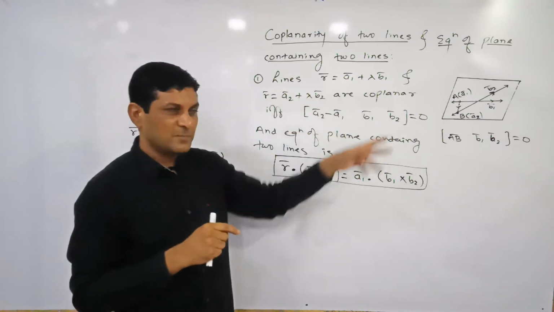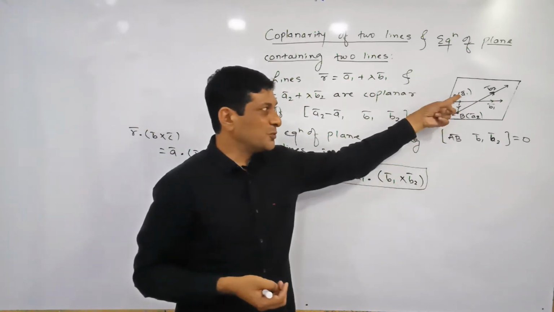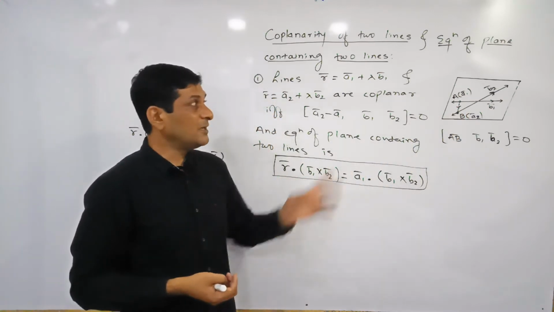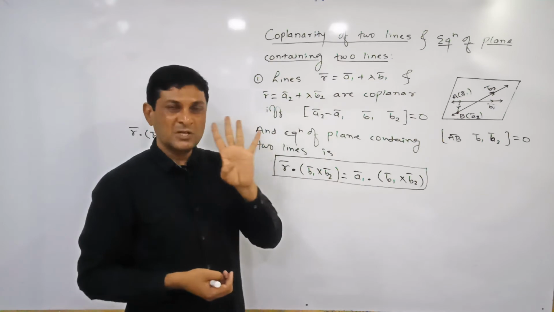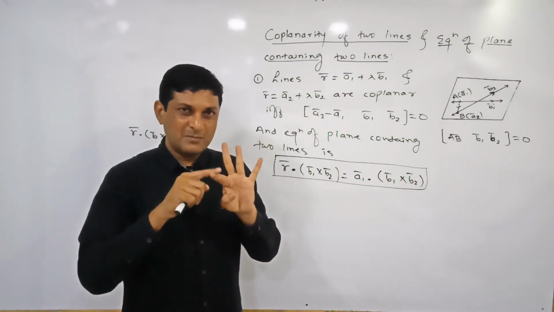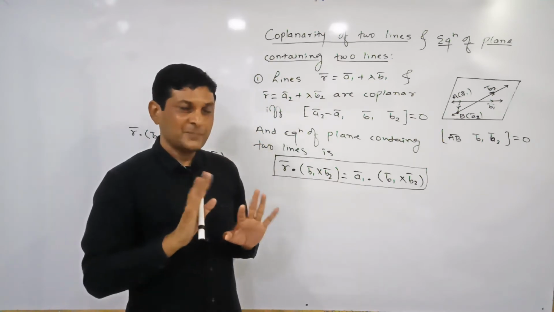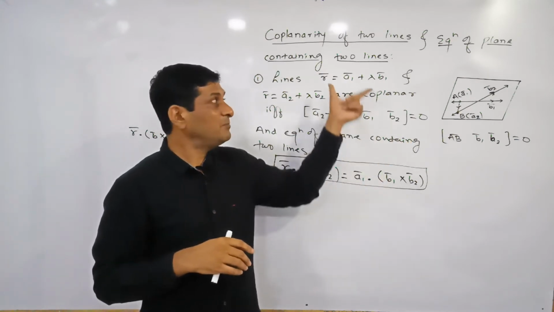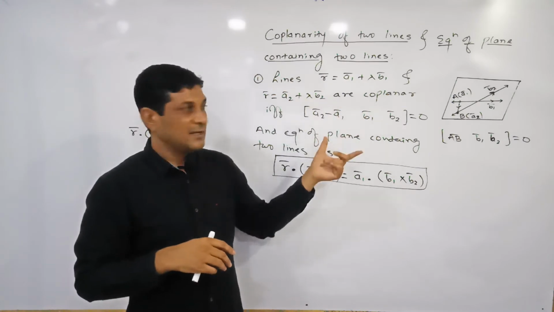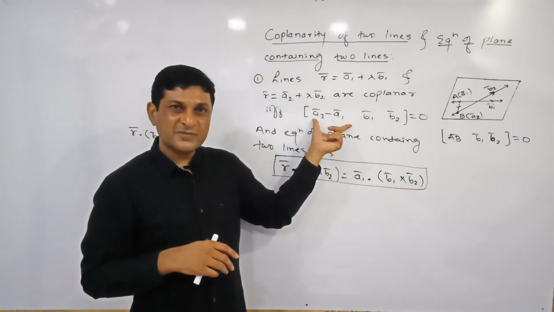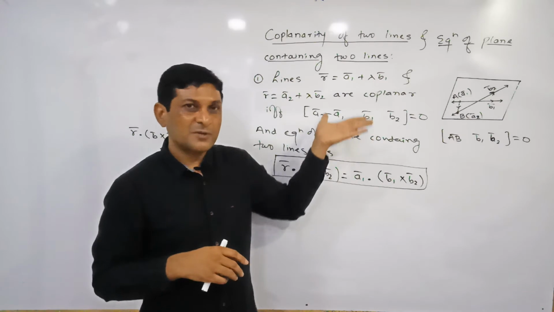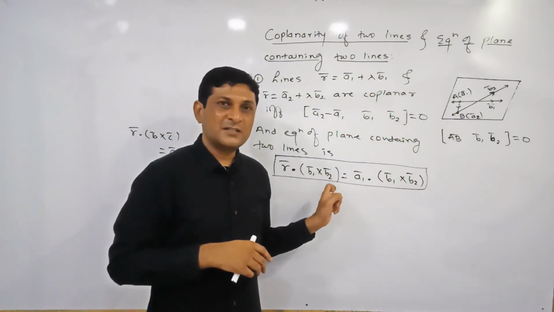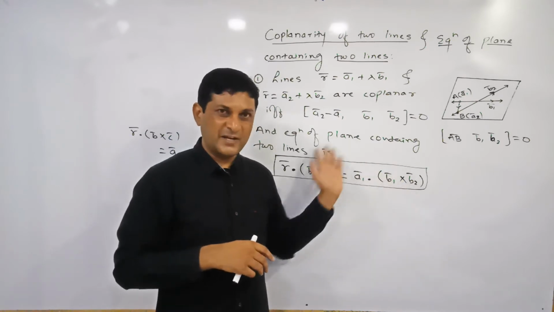Here two points on the plane are available. You are able to use the position vector of the first point or the position vector of the second point. If the equations of two lines are given to us, we will get four values: A1 bar, A2 bar, B1 bar, B2 bar. Applying this formula, we are able to find the equation of the plane if these two lines are coplanar. If they are coplanar, then this condition will be satisfied, meaning the lines are coplanar, and to find the equation of that plane we are able to use this formula.